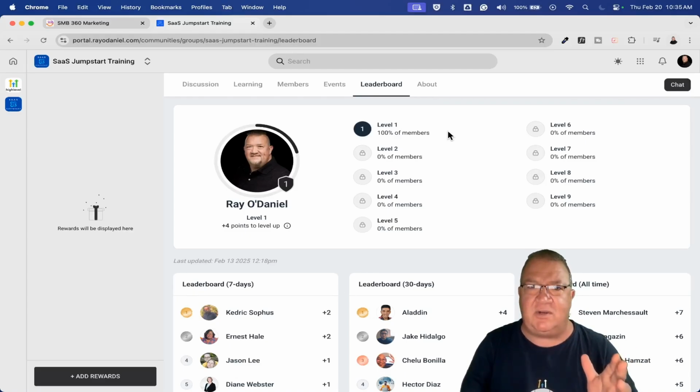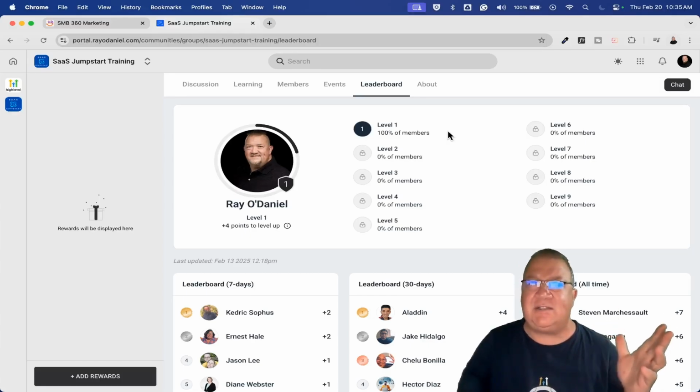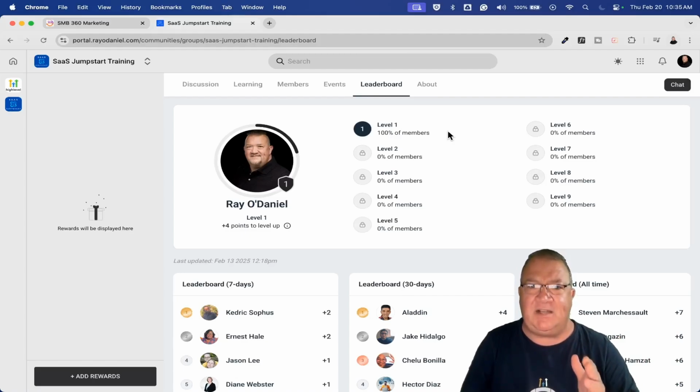Before I go into that, Highlevel offers you unlimited communities. So you can have 50 free communities if you want to. You can have 50 free, 50 paid, whatever. It's completely up to you how you want to design your system, but Highlevel does not limit you as far as being able to do that.